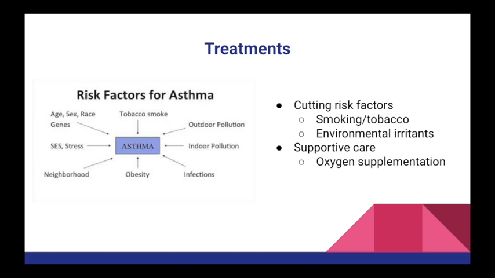Other treatments for asthma include cutting out certain risk factors that make asthma flare-ups significantly worse. Smoking and chewing tobacco are 2 risk factors that physicians may ask patients to cut out in order to increase the prognosis of this condition. Environmental irritants like pollutants or chemical fumes are also risk factors that tend to make asthma worse. Therefore, if it's possible, it's important for asthmatic patients to limit their exposure to these irritants in order to control their asthma.